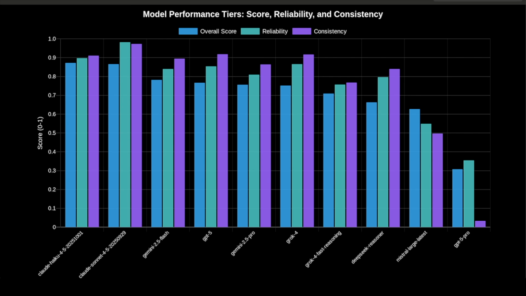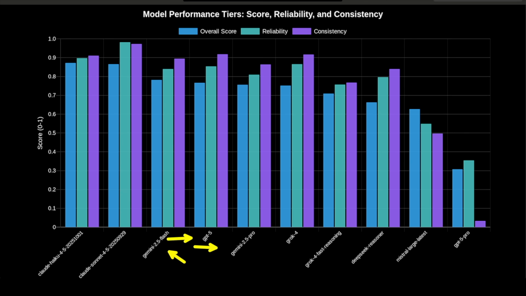Now, moving up to the mid-tier, we have 4 models that are actually production ready. They score between 70 and 80% overall, with at least 80% reliability. This includes Gemini 2.5 Flash, our balanced value champion at 50 cents input and 250 output per million tokens. GPT-5 without Pro, with its solid consistency in pattern recognition.